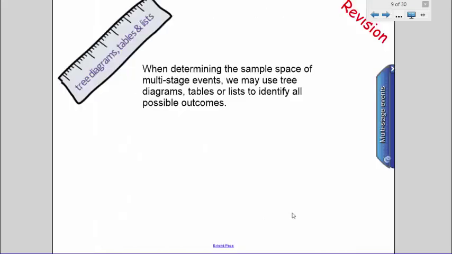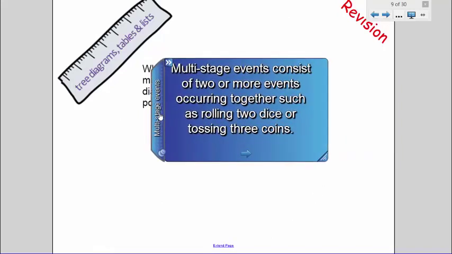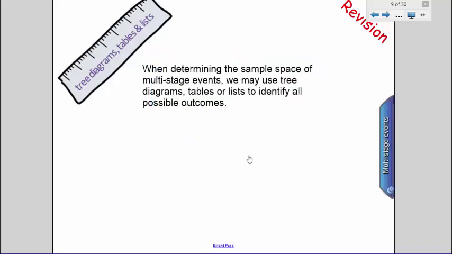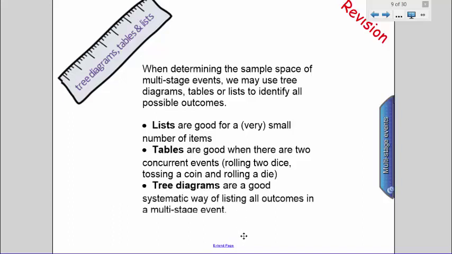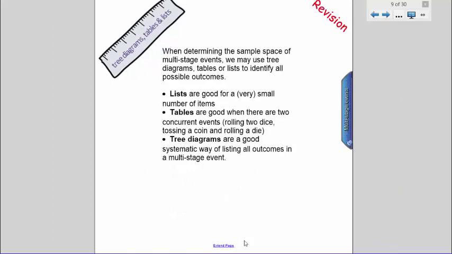Sample spaces for multi-stage events can get complicated. A recap: a multi-stage event consists of 2 or more events occurring together, such as rolling 2 dice or tossing 3 coins. When determining the sample space, we may use tree diagrams, tables, or lists to identify all possible outcomes. Lists are good for a very small number of items. Tables are good when there are 2 concurrent events, such as rolling 2 dice or tossing a coin and rolling a dice. Tree diagrams are a good systematic way of listing all outcomes in a multi-stage event because they allow us to see each stage at a time.